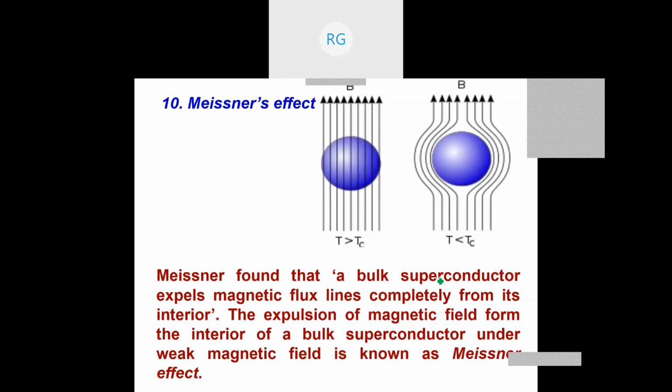This Meissner's effect, how am I getting it? There are two important questions for this. One question is: is the expulsion of magnetic flux because of zero resistivity shown by the superconductor, or is the resistance zero because of expulsion of magnetic field? Can anyone answer? The question is something like this: the expulsion of magnetic field, is it due to the zero resistivity property of the superconductor, or is the zero resistivity of the superconductor because of expulsion of magnetic flux? So which one is true? We have to see it.